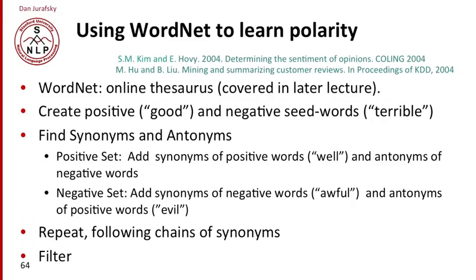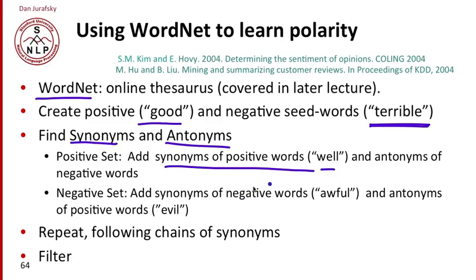Finally, I'll mention briefly a third algorithm for learning polarity, and this uses WordNet. Again, that's the online thesaurus that we'll talk about in detail later. The intuition of using these online thesauruses is similar to what we've seen in the first two semi-supervised algorithms. We'll start with a positive seed set and a negative seed set. So we might have words like good in the positive seed set and terrible in the negative seed set. And now we use the thesaurus very simply to find synonyms and antonyms. So we add synonyms of positive words like good and antonyms of negative words to the positive set.